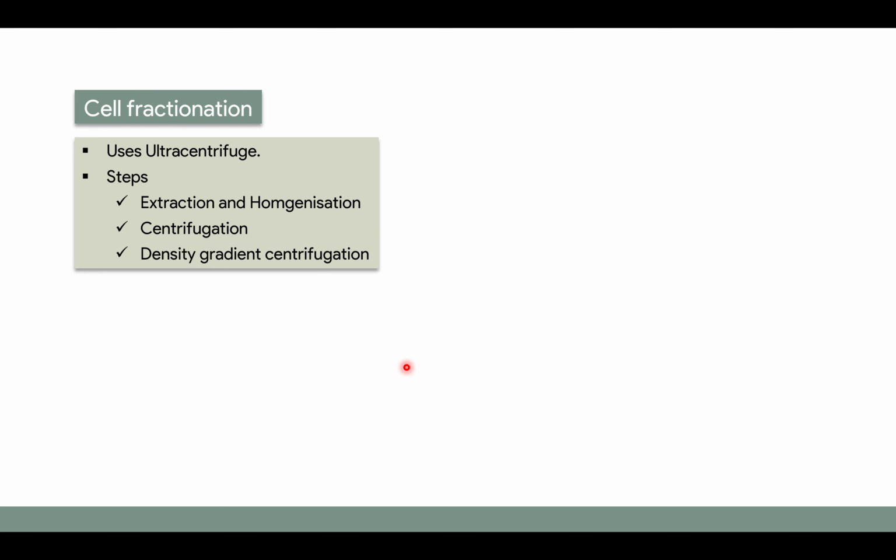Now when we talk about cell, there are various cell organelles which are present. So the important part about cell is that whenever we have to understand a particular disorder or any function, we have to know the underlying pathology which is at the molecular level, and to study that we need to separate various cell organelles. So the cell fractionation is done using ultracentrifuge. The steps involved are extraction and homogenization, centrifugation, density gradient, and centrifugation.